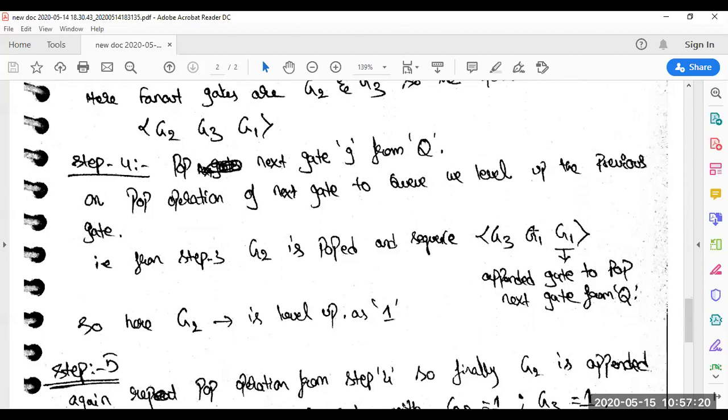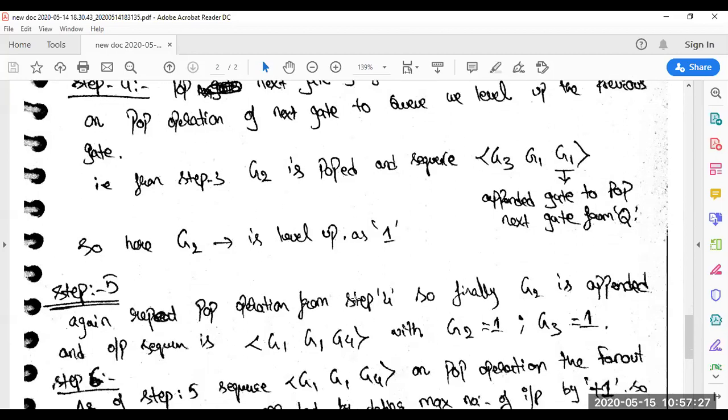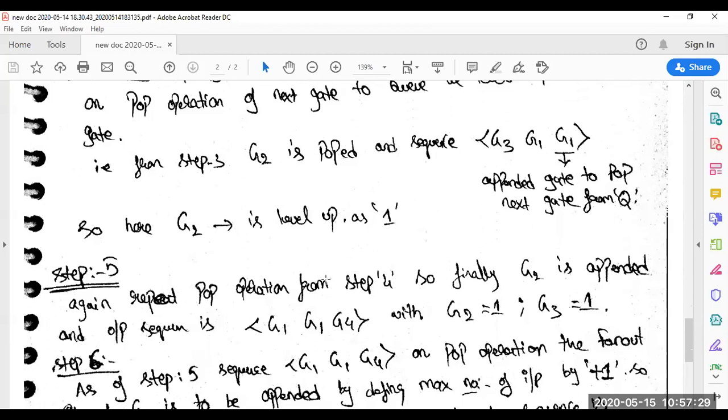So on leveling up to the next level, what happens? G2 will be leveled up over there. G2 is popped and leveled up. Level up in the sense, what happened? It comes out with the sequence of the level up keys, G1 and G4. Why? Because G1 is appended over there. The sequence of operation, G1 is processing it. G2 will be taken as a level up 1 operation, and G3 will be taken as a level up 1 operation. This is for the level up operation within the pop declaration.